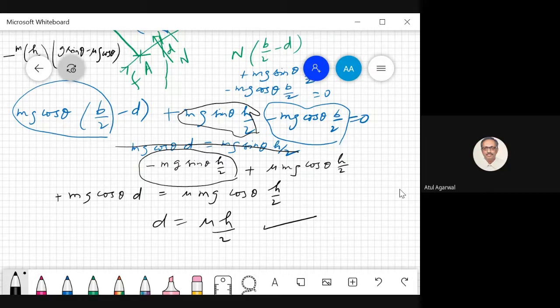So you see, we have to be careful when we are using our equation of rotational motion. The equation that applies to statics will not apply to dynamics. And you have to think hard why this has happened. Last time I had given you a solved problem of a cylinder rolling down an incline. I had taken four different reference points.